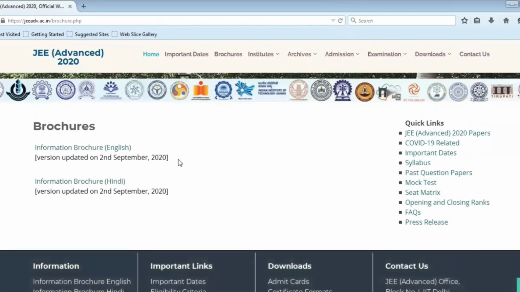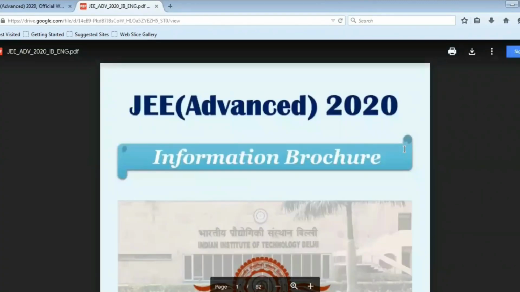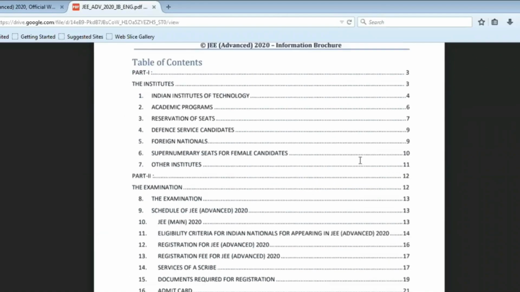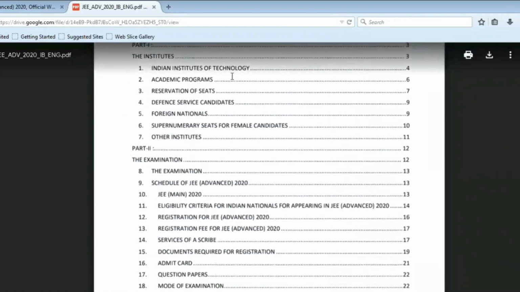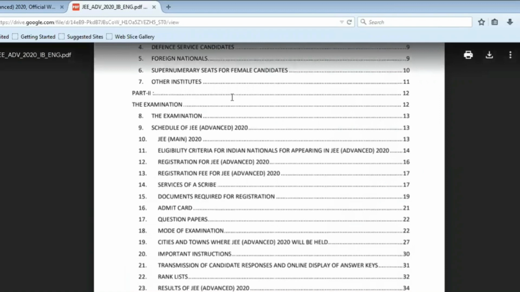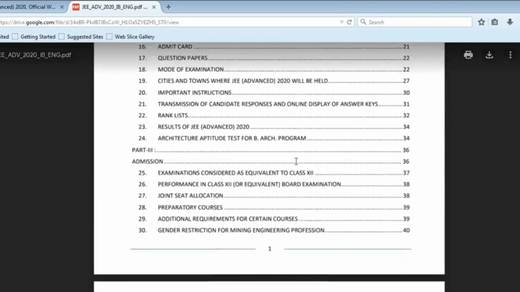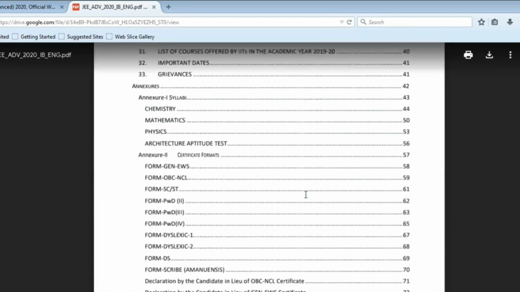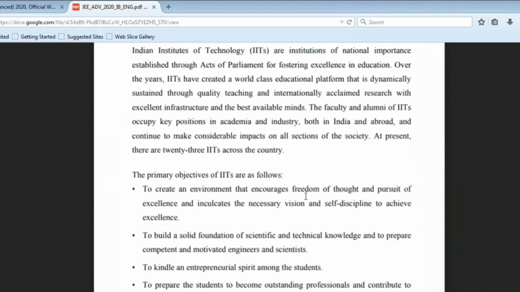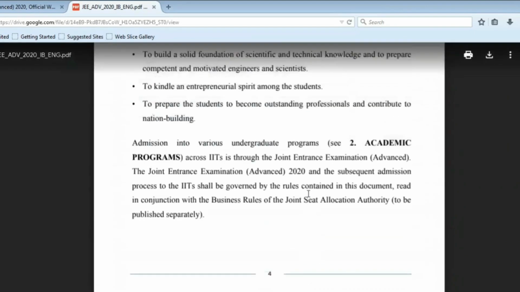The brochures are available in both Hindi and English. It's a long 82-page brochure. Things are given pretty detailed here. What are the academic programs? How are the seats reserved? What happens if you're a foreign national? Details of the examination, fee, merit ranking list, most of it. You can read the brochure in case you have more doubts and want to have a detailed perspective of things.